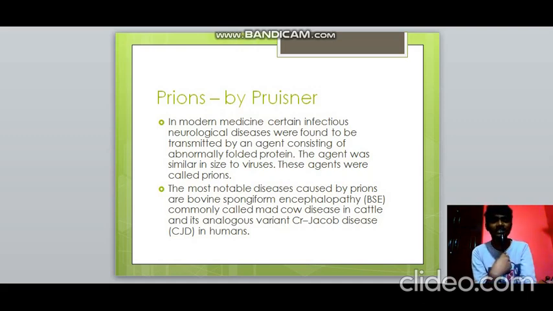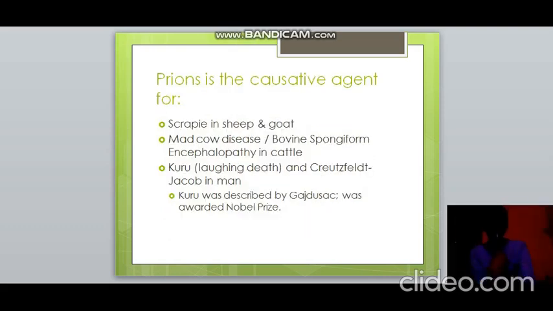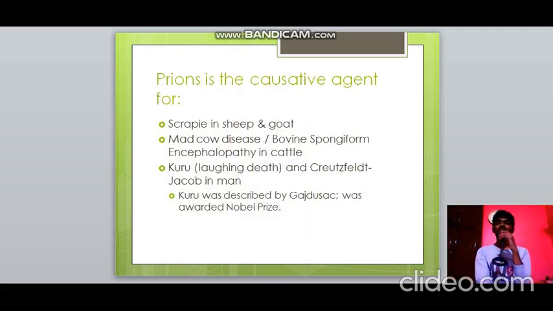It's commonly called CJD. So bovine spongiform encephalopathy or mad cow disease in cattle, and Creutzfeldt-Jakob disease in humans. So prions are the causative agents for scrapie in sheep and goat, mad cow disease as we saw now, and Kuru, which is laughing death, and Creutzfeldt-Jakob, that is an analogy of mad cow disease. And Kuru was described by Gajdusek, and he was also awarded the Nobel Prize for this.